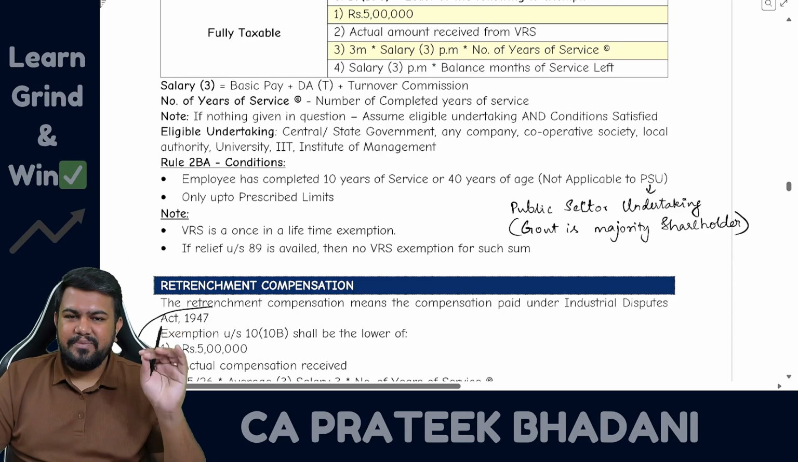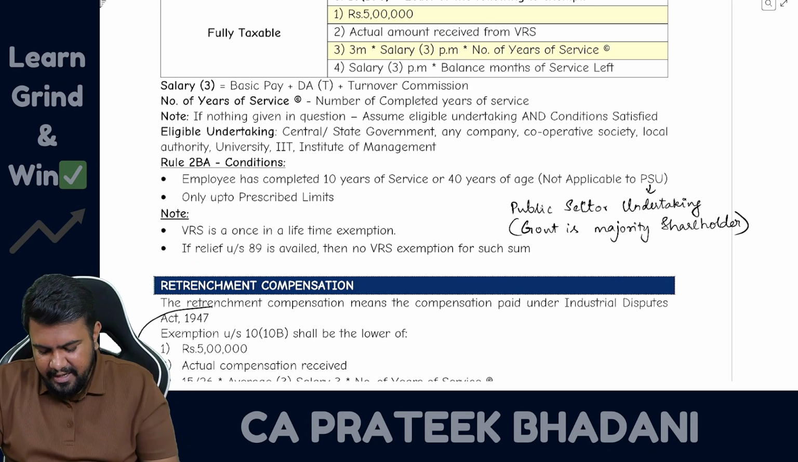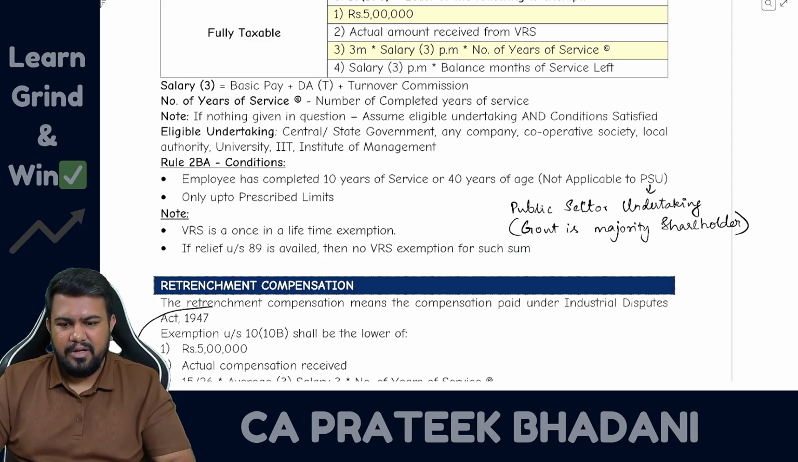So one time if exemption is claimed under 10(10C), it cannot be claimed once again. And lastly, if section 89 relief is availed, then for such amount VRS exemption is not there.